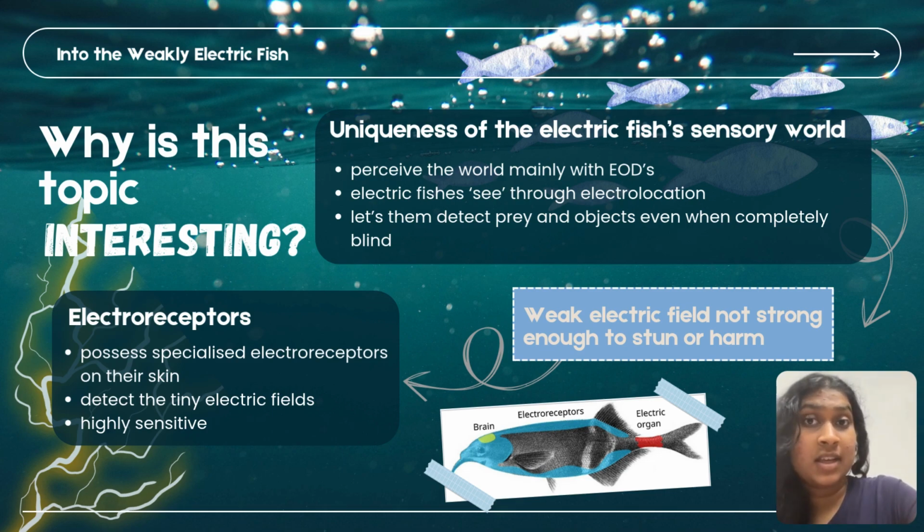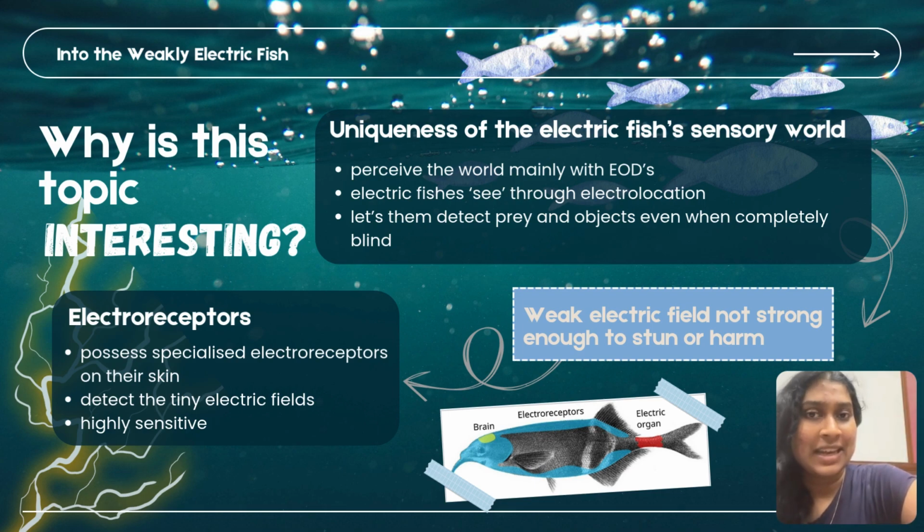They use this to their advantage, as we have seen in the previous slides, in ways of communication, hunting, as well as navigation. And in the case that the electric fish is actually blind, or if they are in muddy waters and in situations where their vision is impaired, they are still able to use their electric field to detect prey and objects around them.